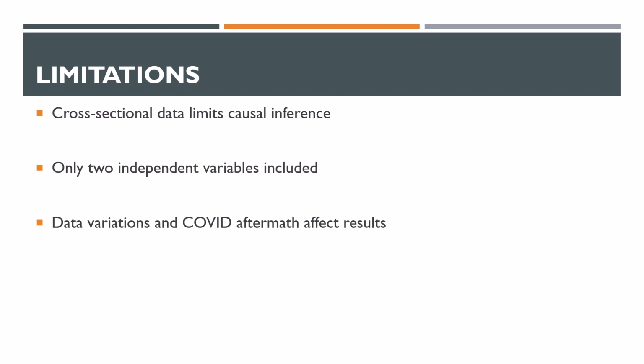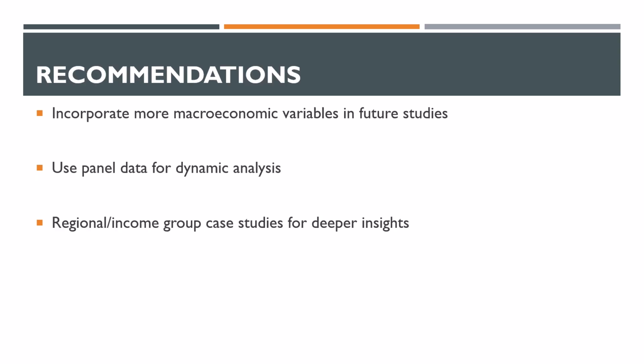Limitations of this study are that it uses cross-sectional data, and therefore we cannot study the effect over time. Only two independent variables were included, while GDP per capita can be affected by many other variables, and there are large data variations due to economies suffering from the COVID-19 pandemic. The developed countries are getting to economic growth fast, while the underdeveloped countries are not that good in economic growth. A recommendation is that we can use more macroeconomic variables in future studies.